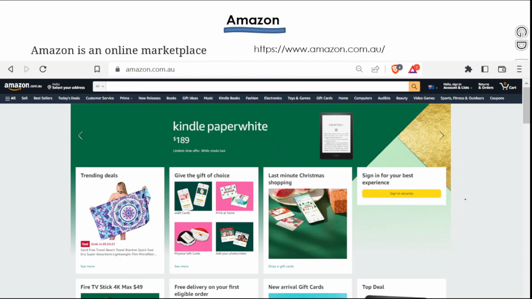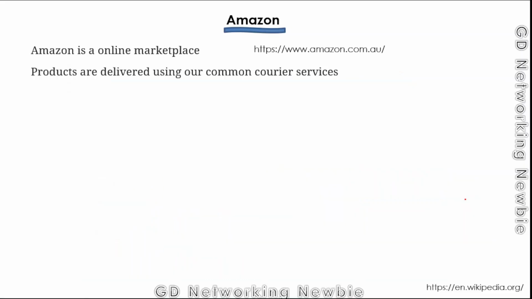And this may give the impression that we can purchase almost everything on Amazon. Now Amazon provides their products, the products which we purchase on their website, mostly delivered using some common courier services. Let's say I have purchased this web server, or one computer which I will configure as a web server because I want to launch my website here.